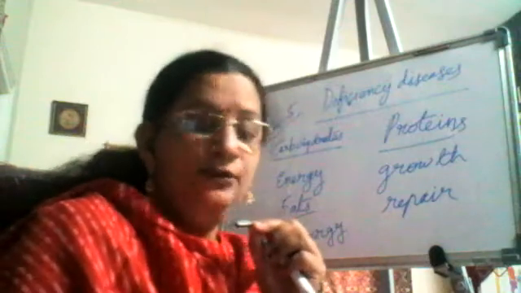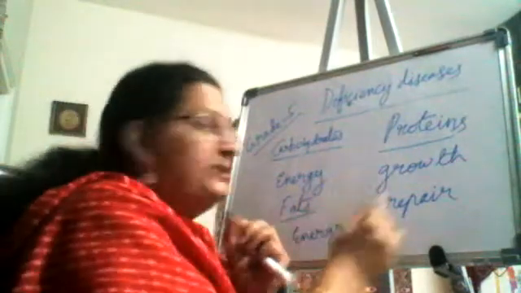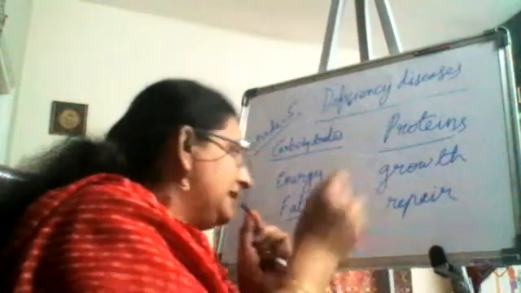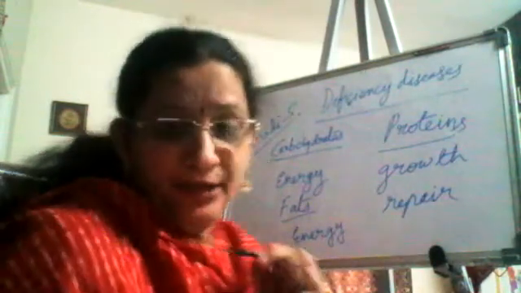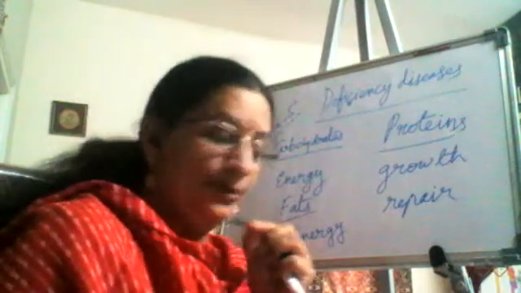Okay, so we have learned about the three essential nutrients, that is carbohydrates, which are the source of energy, proteins, which help in growth and repair of the muscles, and fats, which will again give you double the energy that is given by carbohydrate and protein.